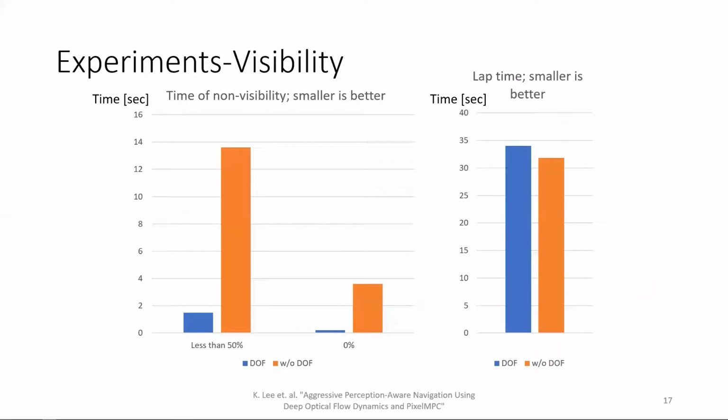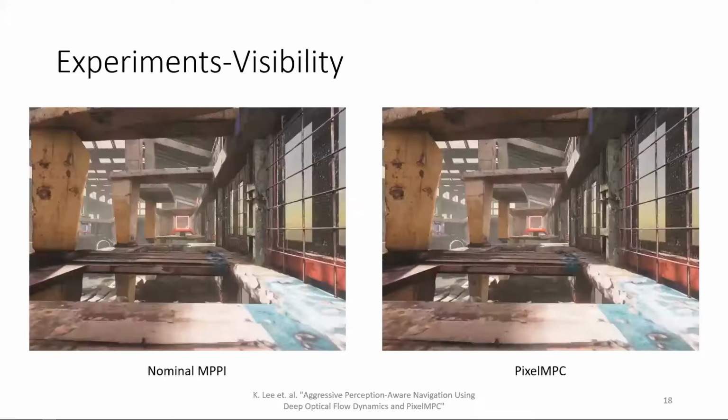In this slide, the first graph shows the increased visibility when we use the PixelMPC compared to a nominal MPC controller only having a high-speed racing task. In the second graph, as expected, we achieve better visibility, but at the cost of a small amount of speed. Here are two videos to show a comparison.